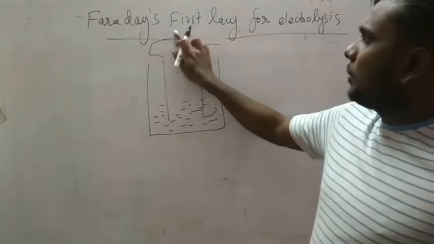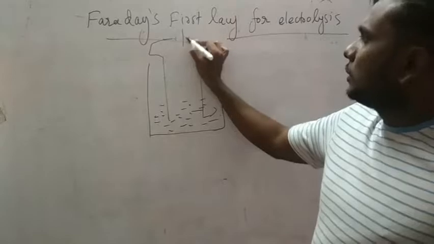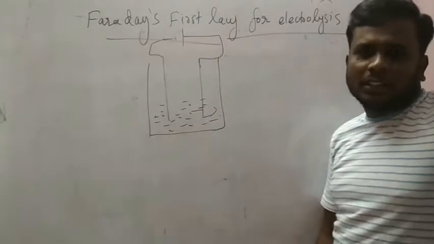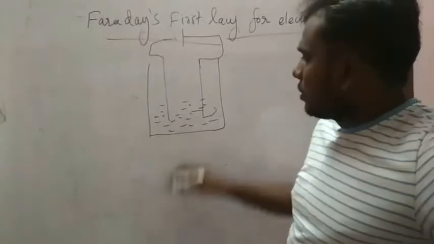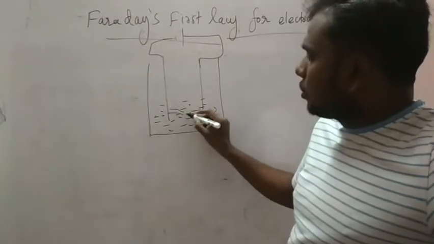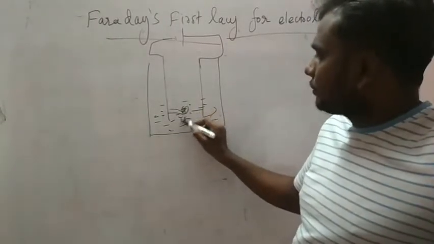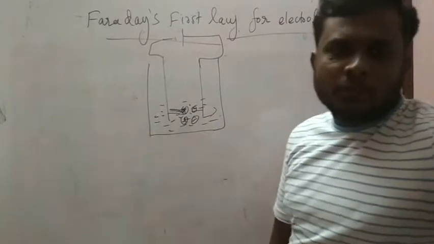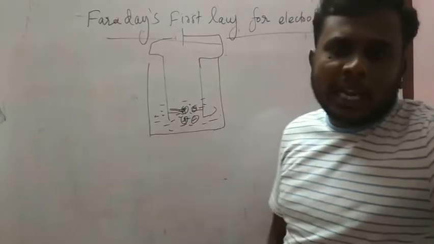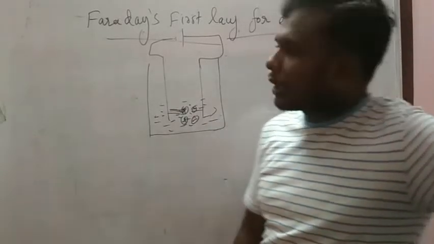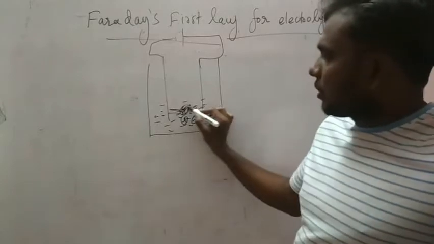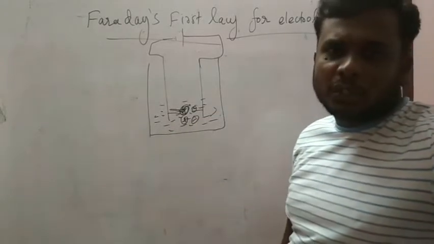When I am passing the electricity through this, electrolysis will take place, which means the ions will start moving. Cations and anions will be there. Cations will move towards the cathode, anions towards the anode. Deposition will start to take place.